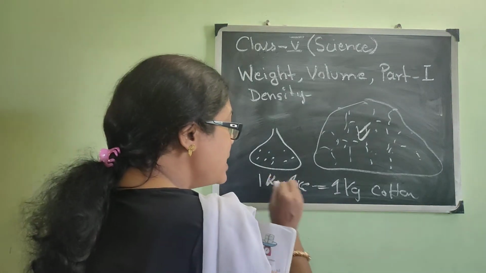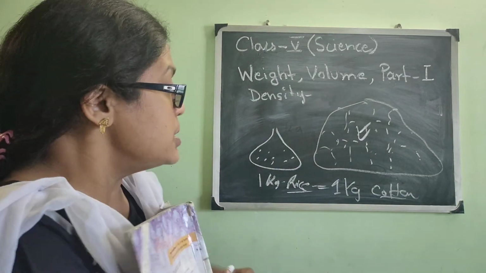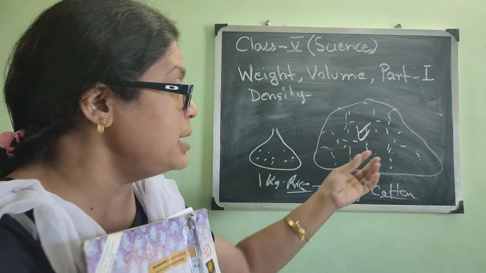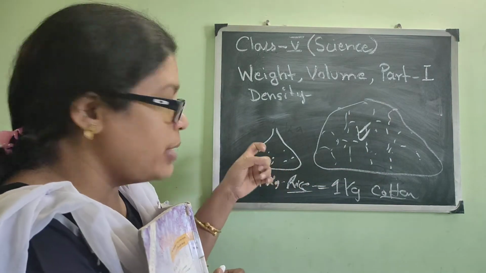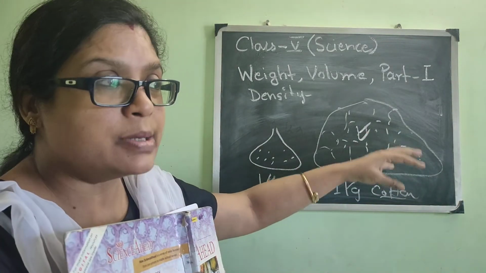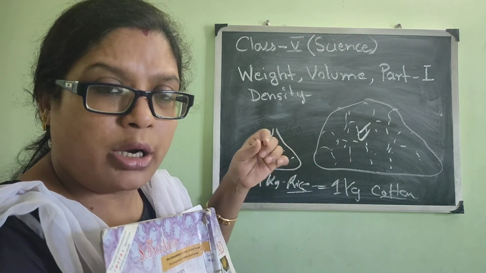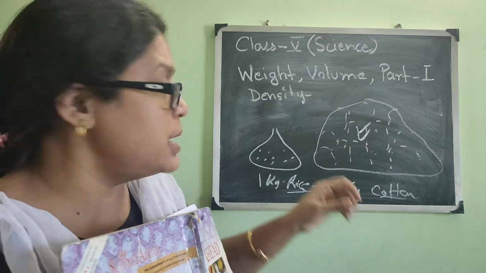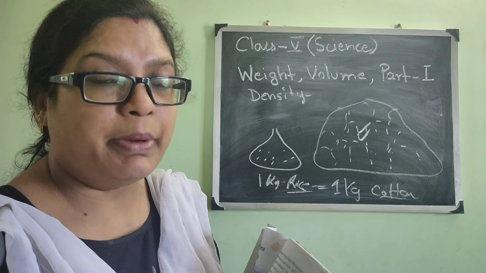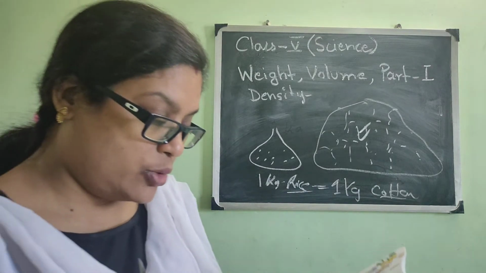So as the materials rice and cotton are different, they have different volumes, because the matter of the particular thing is totally different. Rice is solid and cotton is semi-solid in nature, isn't it? Semi-solid means not 100% solid like rice or wood, where the molecules are tightly packed. In the case of cotton, the molecules become a little bit far away, a little bit distant from one another.